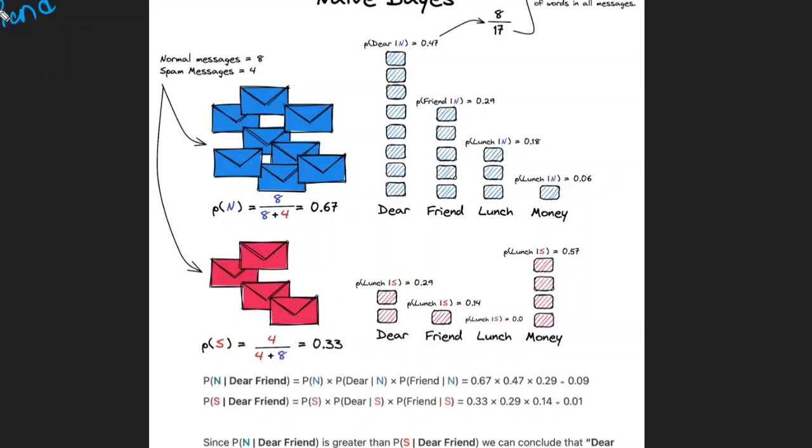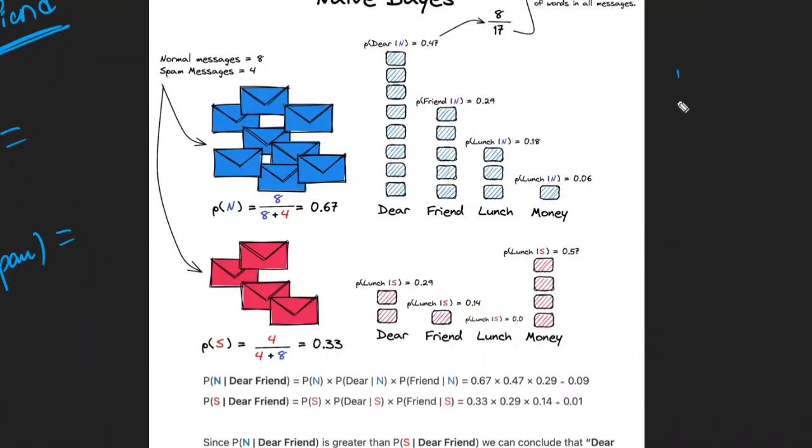Now, what I'm going to do is calculate the probability of "dear friend" being normal. Whatever mail you have got, what is the probability that it is going to be normal? And what is the probability that it is going to be a spam mail? I'm going to calculate both probabilities separately. Whichever has the highest probability, the mail belongs to that category. Simple. Now, how to calculate?